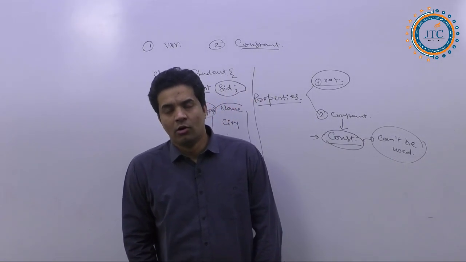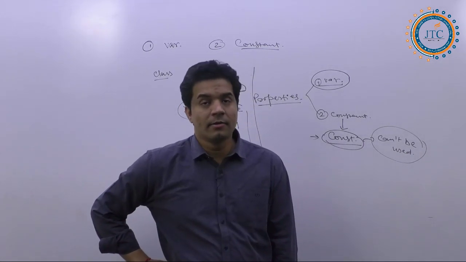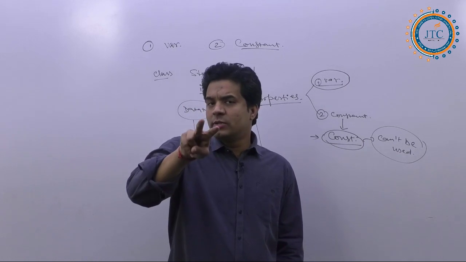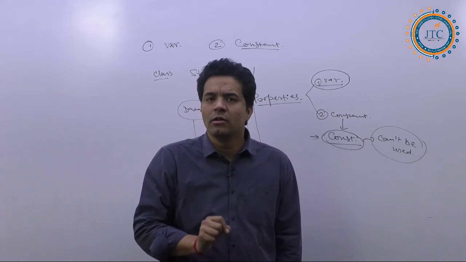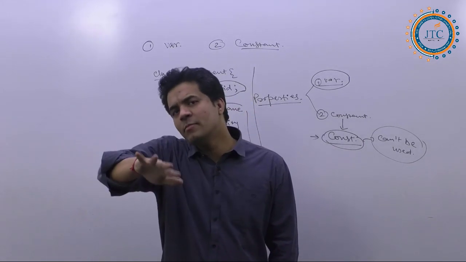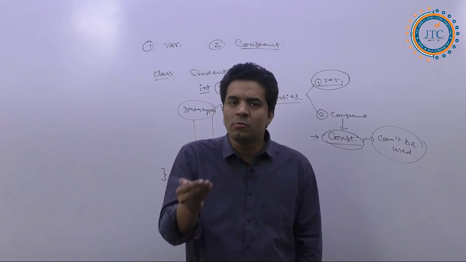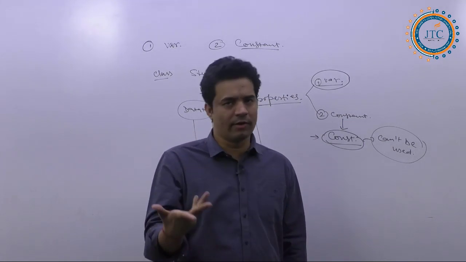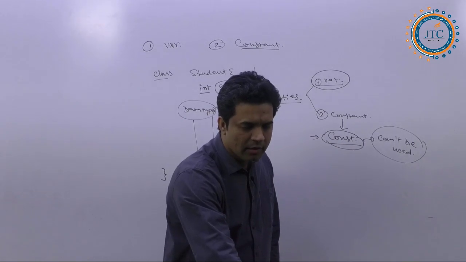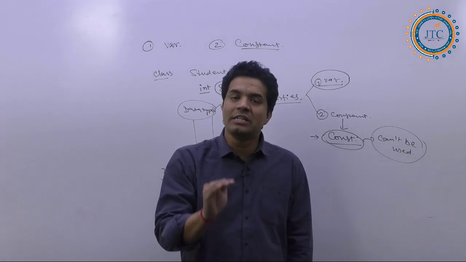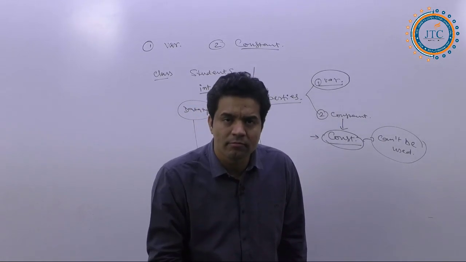Okay, the next point associated with this. The property names are going to be the same, but the values of these properties, some values could be the same across everyone, and some property values are not going to be the same for everyone. Do you agree or not? Are you getting my point, all of you? Did you understand it or not? Some properties' values are going to be the same, and some are not going to be the same.